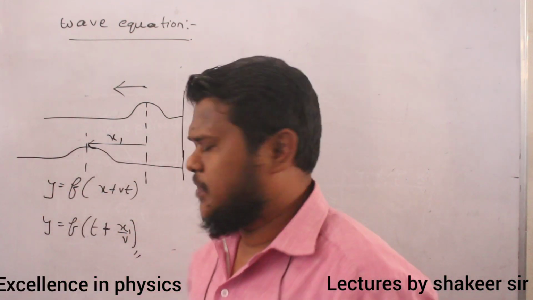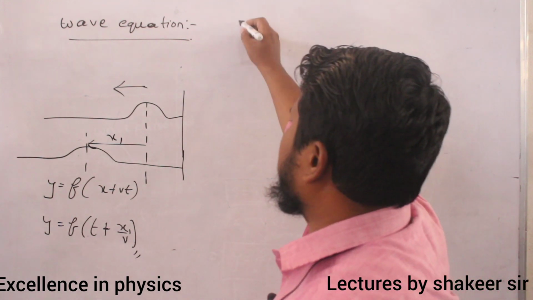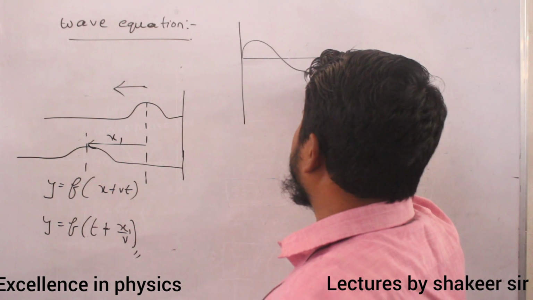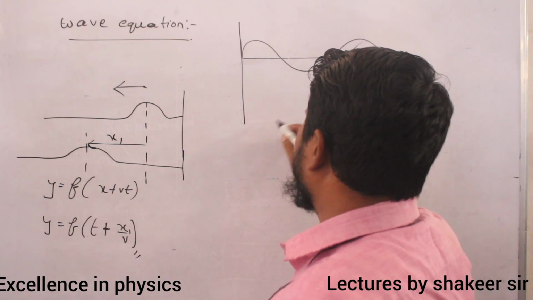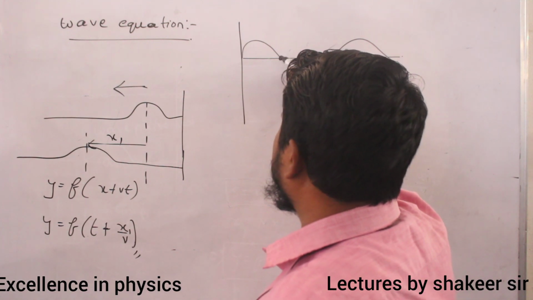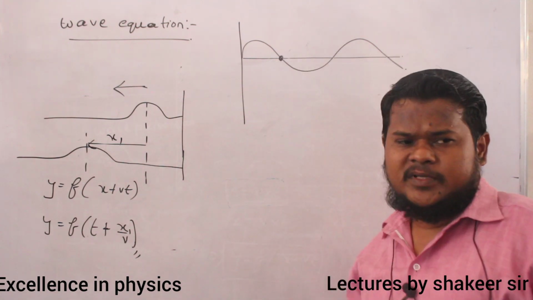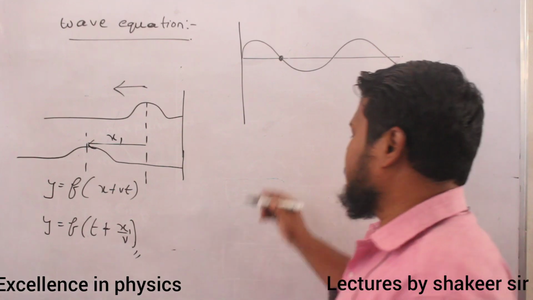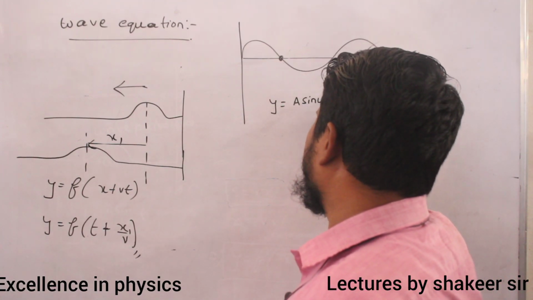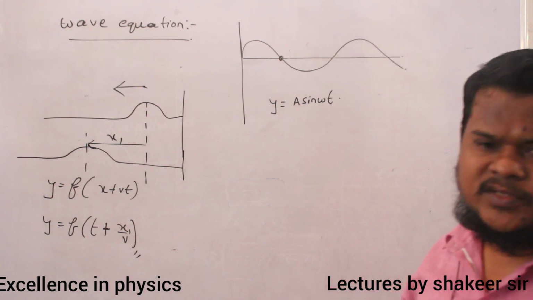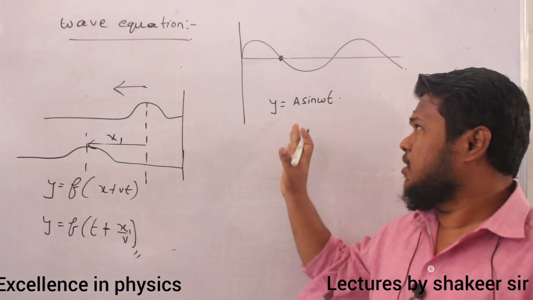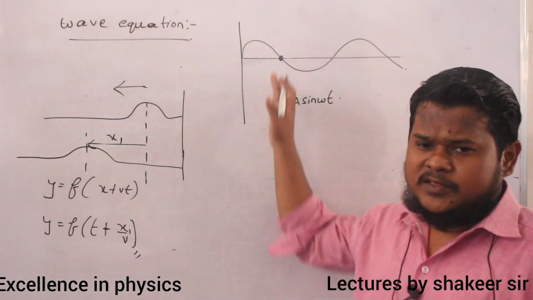Now if I want to write the equation of a general wave, for example, if you take a single particle performing simple harmonic motion, then I can write y is equal to a sin omega t. This is the equation of a single particle, because a single particle is always performing simple harmonic motion.